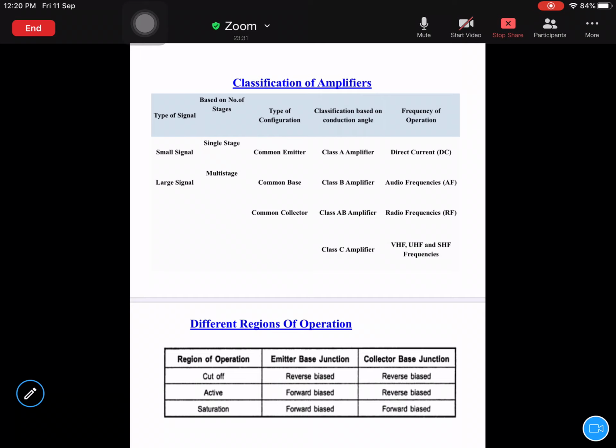This is one type of amplifier. The other types of amplifiers are used where you want to control the frequency. Those are audio frequency amplifiers, radio frequency amplifiers, and VHF, UHF, SHF amplifiers. These are extraordinarily high frequency amplifiers.